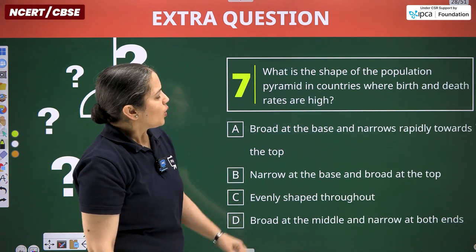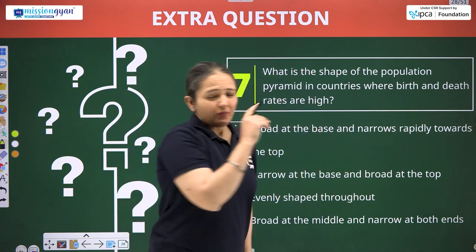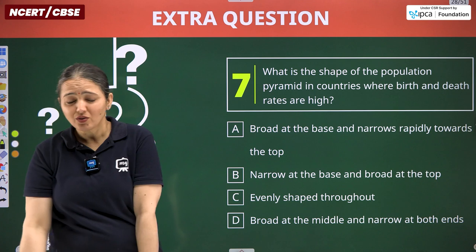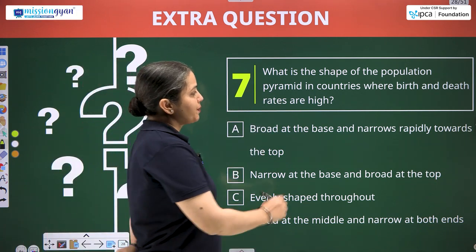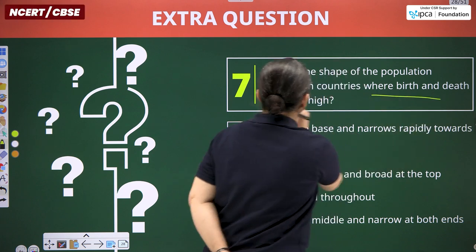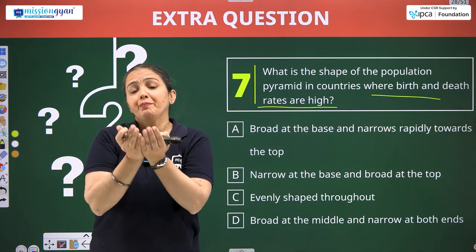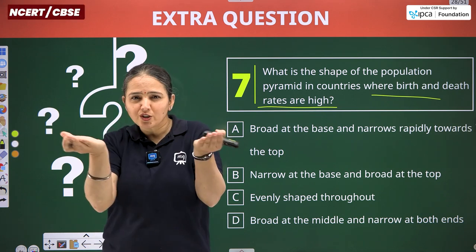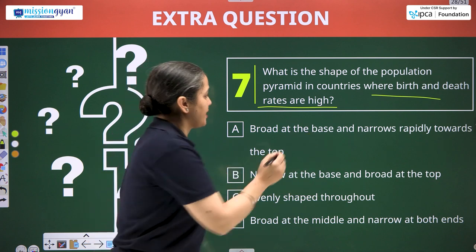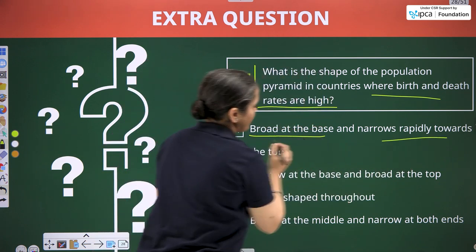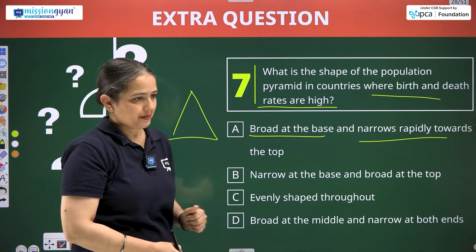Next, what is the shape of the population pyramid in countries where... sorry. Question number 7, what is the shape of the population pyramid in countries where birth and death rates both are high? So both are high, so the pyramid's base will start from the equal spread of birth and death. So broad at the base and narrow rapidly towards the top. So kind of a triangle, exactly.